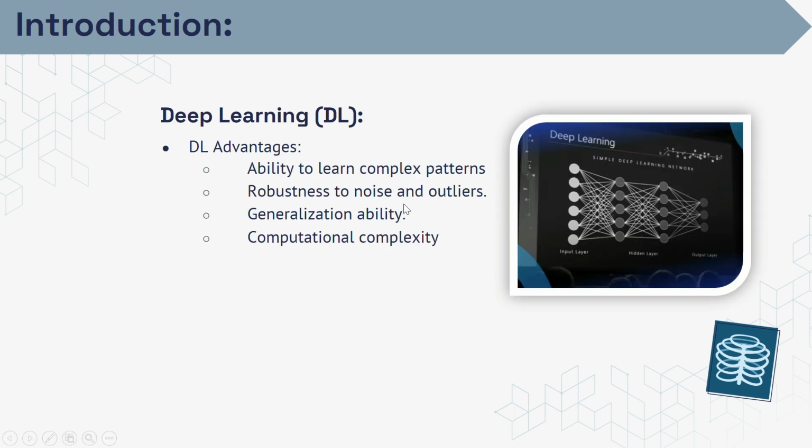First, ability to learn complex patterns. Second, robustness to noise and outliers. Third, generalization ability. And the last thing, computational complexity.